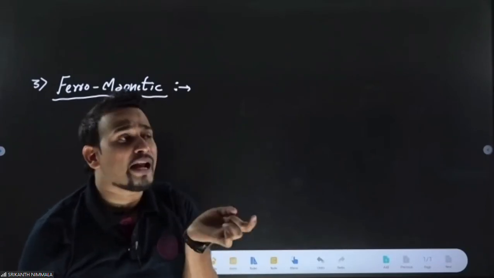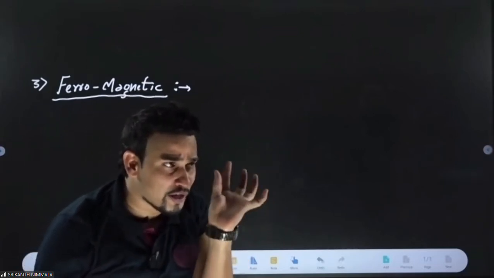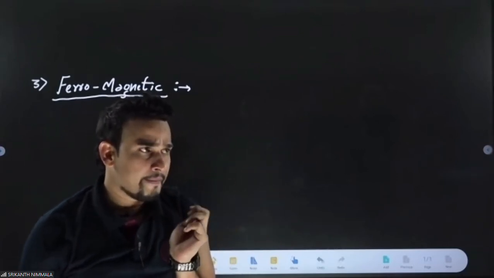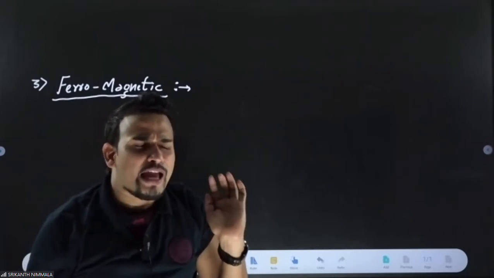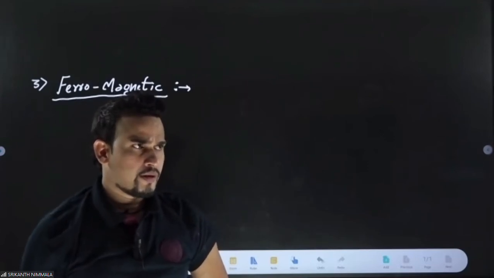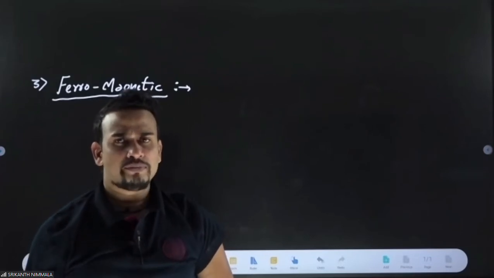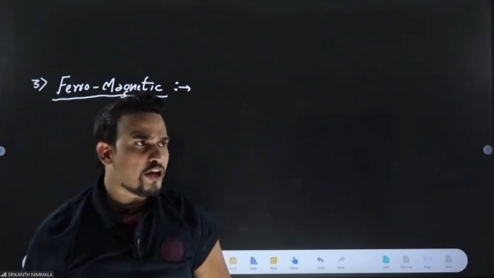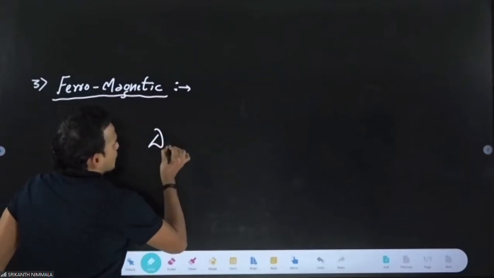Now change the paragraph and write the most important statement. You write, ferromagnetism is explained with the help of domain theory.